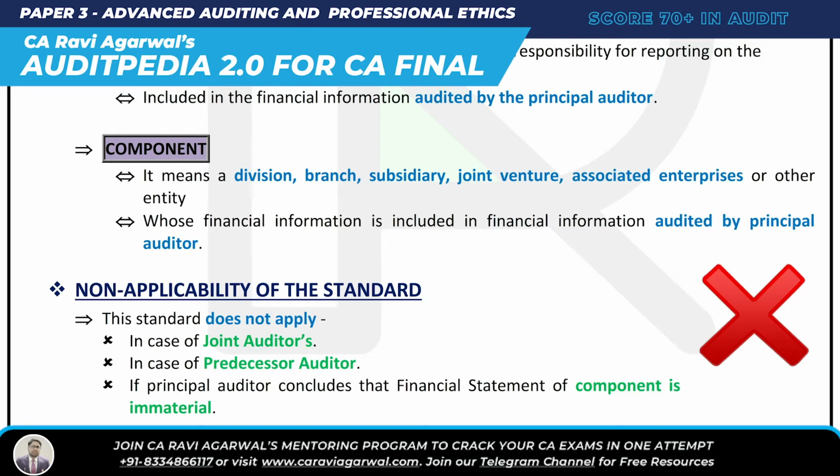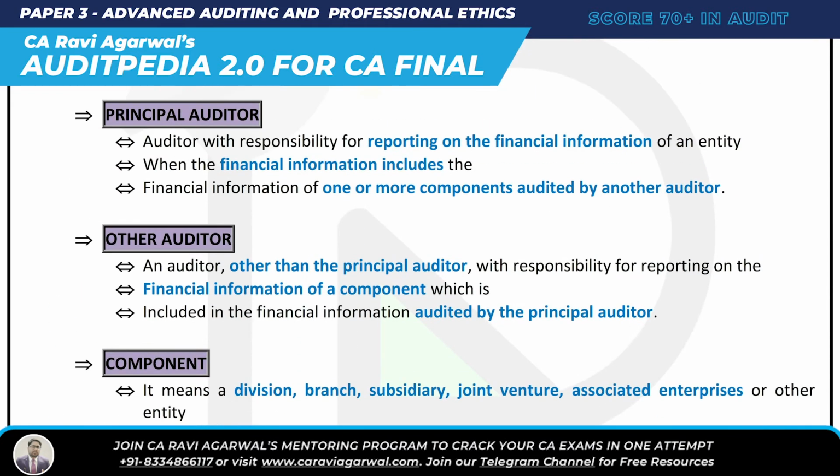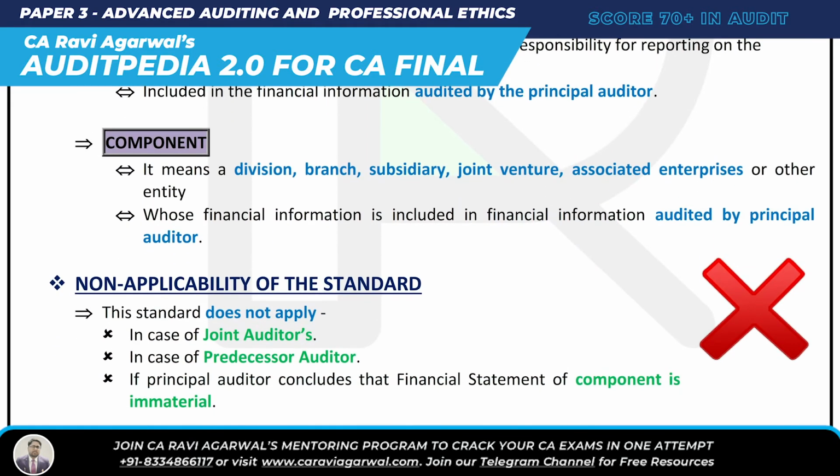All right, cool. So what are we studying? SA 600. What is that? AIE. A is SA 600, using the work of another auditor. So what have we understood? Who is the principal auditor, other auditor, and component? The principal auditor is the auditor who has the responsibility of reporting on the financial information of the entity, where the financial information also includes financial information of one or more components audited by another auditor. The other auditor is a person other than the principal auditor, who has the responsibility of reporting on the financial information of a component. A component is a branch, division, subsidiary, joint venture, associate enterprise.